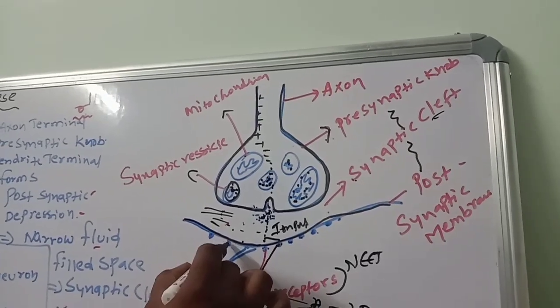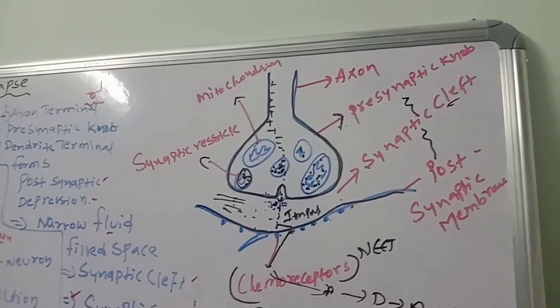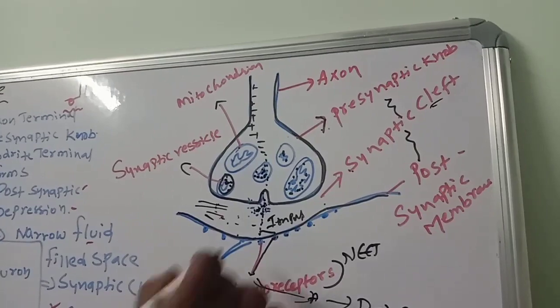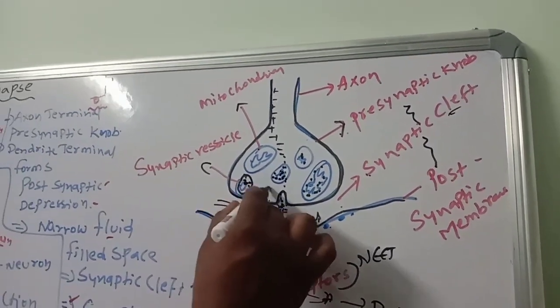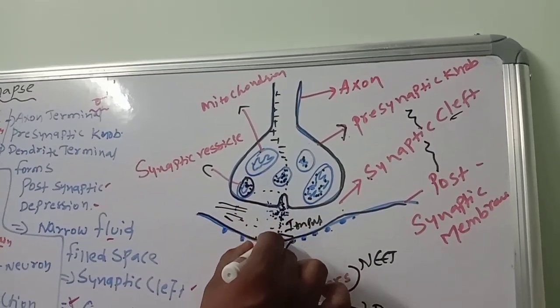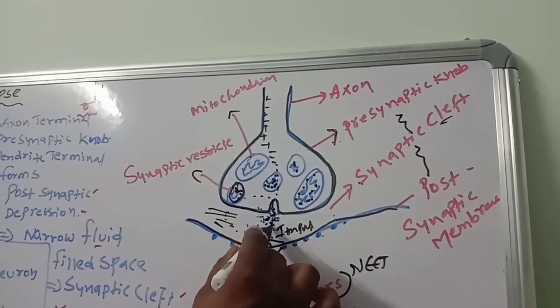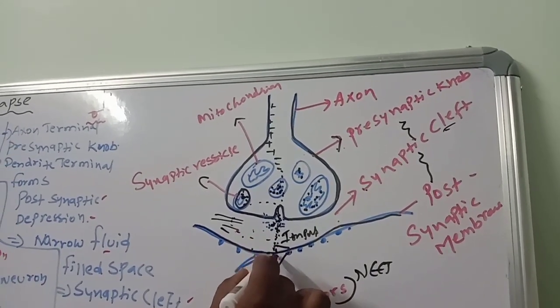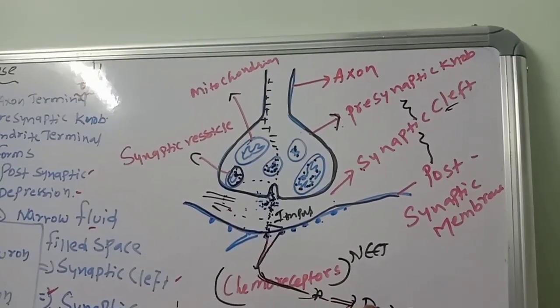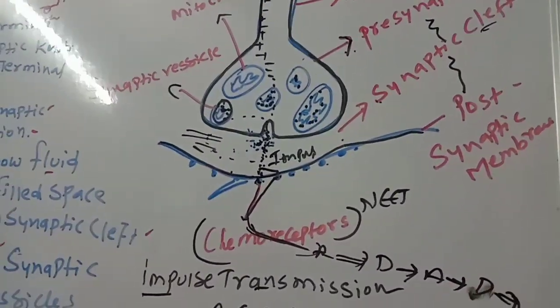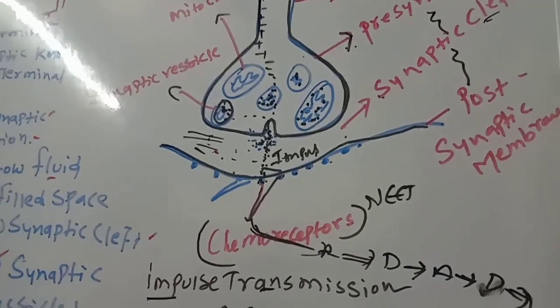The most important thing you have to remember is chemoreceptors. These receptors will take the neurotransmitters released by these vesicles, even across the space. Because of these chemoreceptors, these neurotransmitters will go and bind here and the impulse will travel like this, and at last reaches the brain or effector organ.